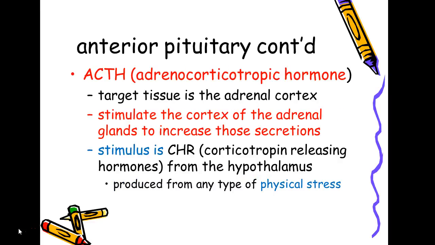Another one, ACTH, adrenocorticotropic hormone. And here again, this stimulates the cortex of the adrenal glands to increase their secretions. And the stimulus, here again, is a releasing hormone from the hypothalamus, and what the body condition would be is what we call physical stress. Anything that's going on excessively, then ACTH will be made.